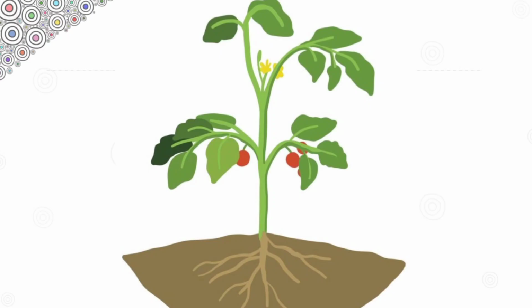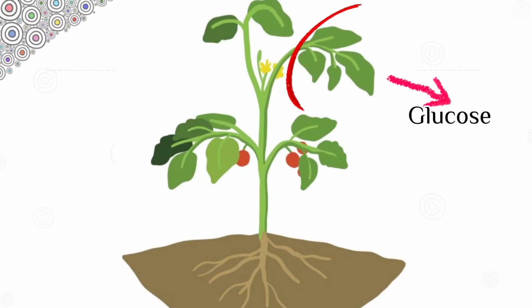In the plant, photosynthesis takes place in the leaf. Photosynthesis produces glucose. Glucose is the important food for the growth and development of the plant. The glucose produced by photosynthesis in the leaf has to be transported to the root for the growth and development of the plant. So the leaf is the source of food.